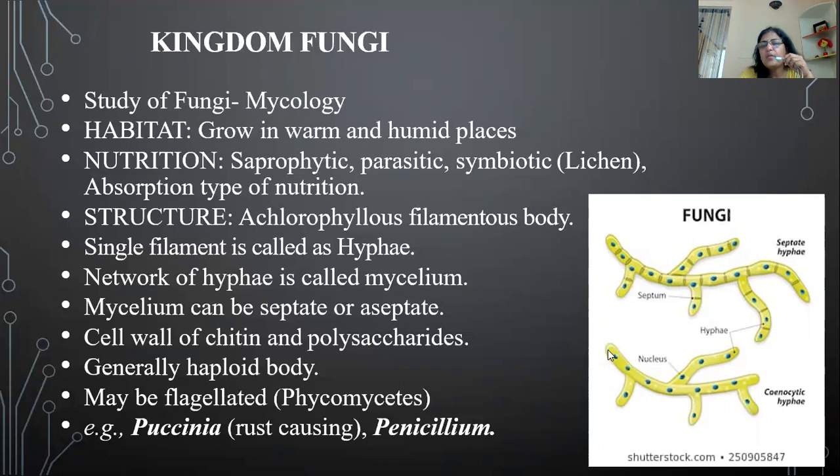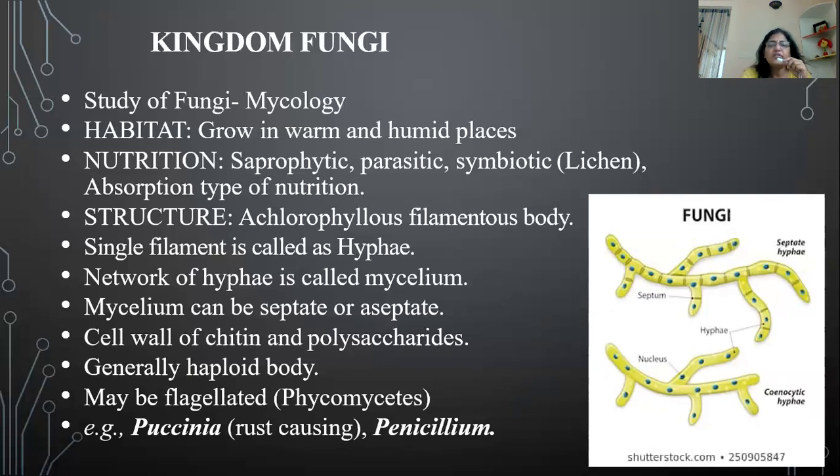Another situation is when all these septa get dissolved and all the cells get fused to each other. This condition is known as aseptate, coenocytic. Coenocytic means containing numerous nuclei. So here is the structure called aseptate and coenocytic hyphae. Here is a septate one. In septate, it may be multinucleate or it may be uninucleate.